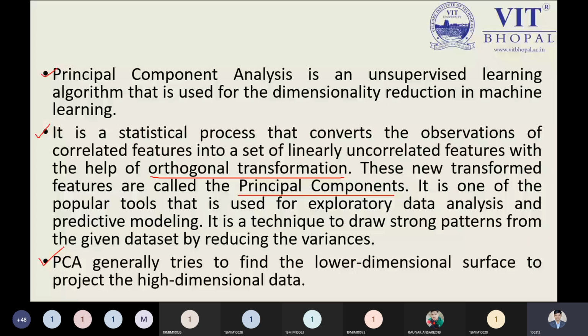So this is just the introductory part about PCA, the principal component analysis, as I'm speaking here, and you can edit out from this portion right now. For the theoretical purpose, I have just shared my notes here, so it will help you to understand PCA in detail.